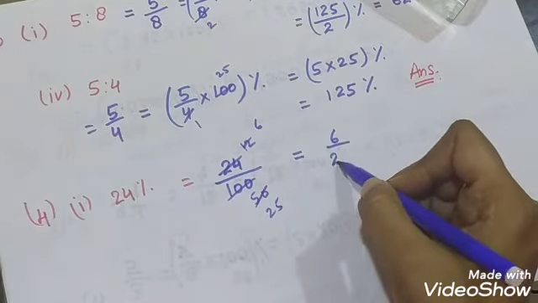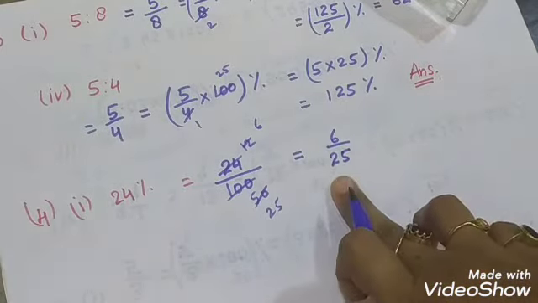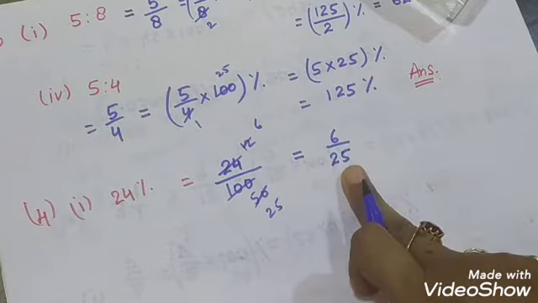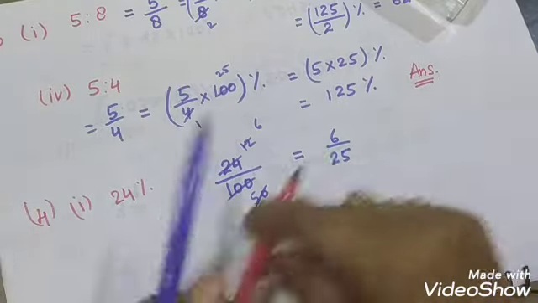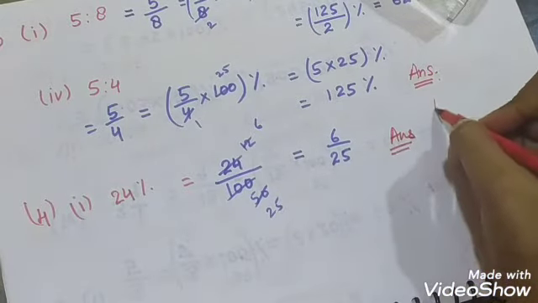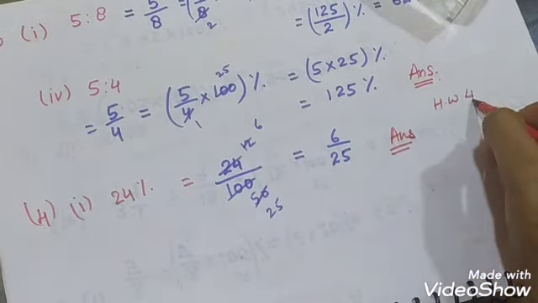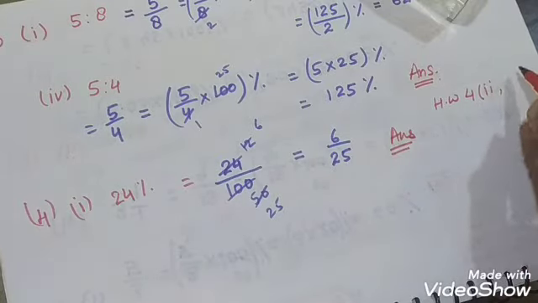So 6 upon 25, and 6 upon 25 you will not change into decimal because you need to give the answer as a fraction. So 6 upon 25 is your answer. And the homework in this is part 2 and part 4.